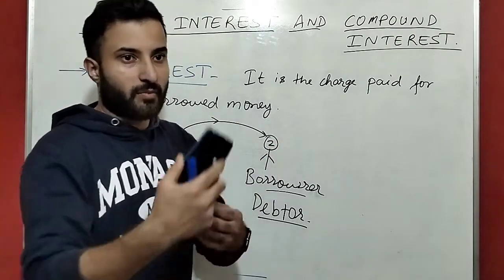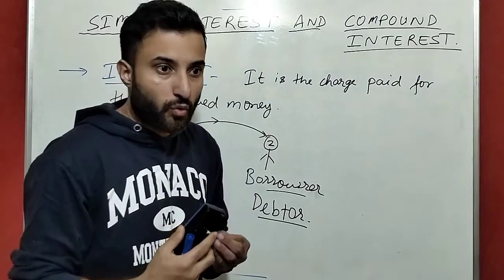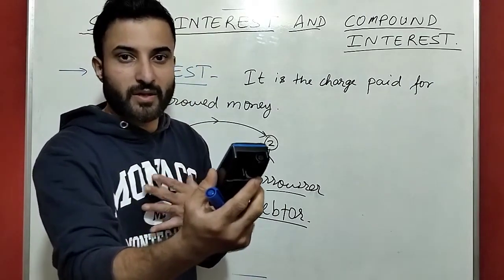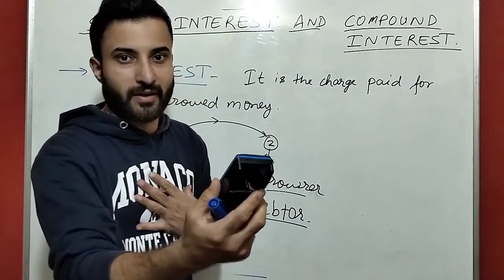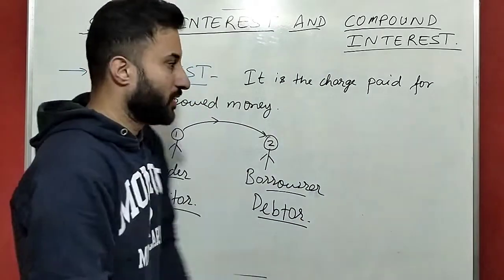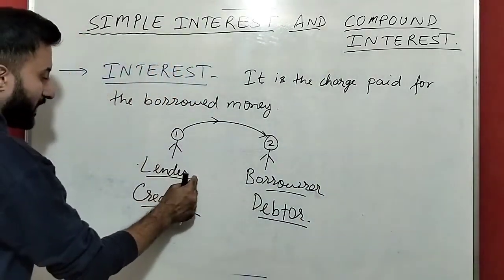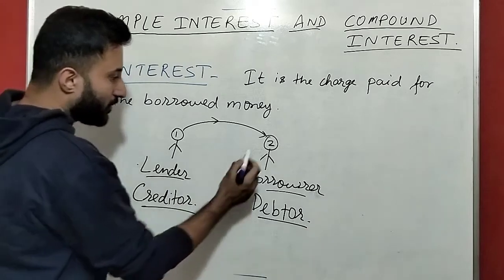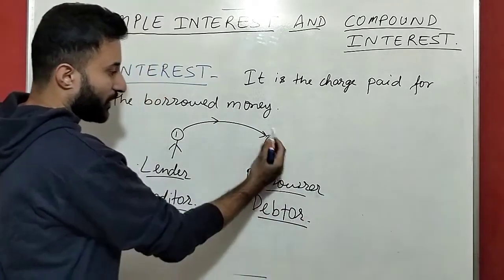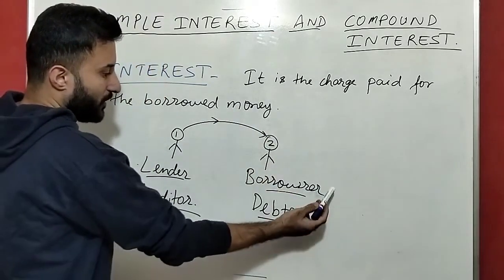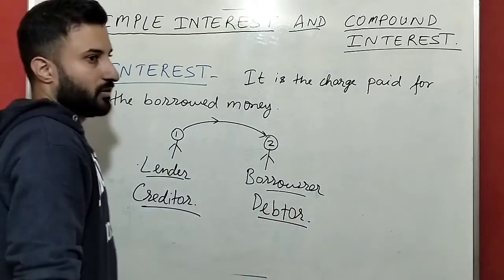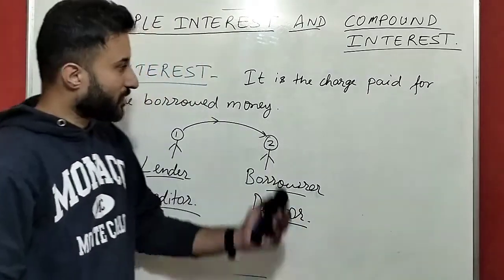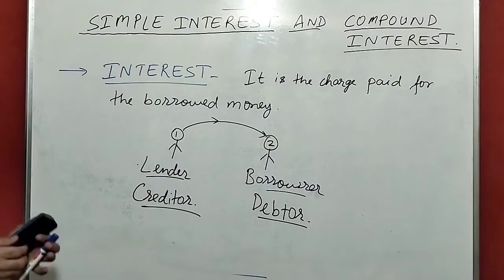Suppose I am giving money to one person. So I will be the lender or the creditor, because I am giving the money. And the person who is taking the money will be the borrower or debtor.